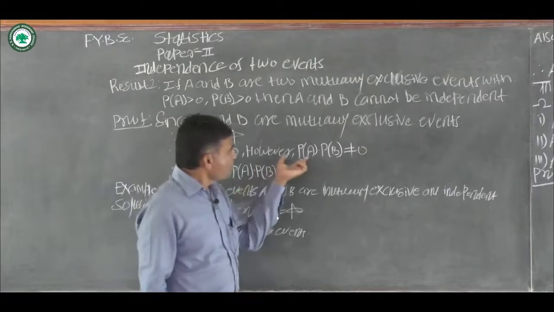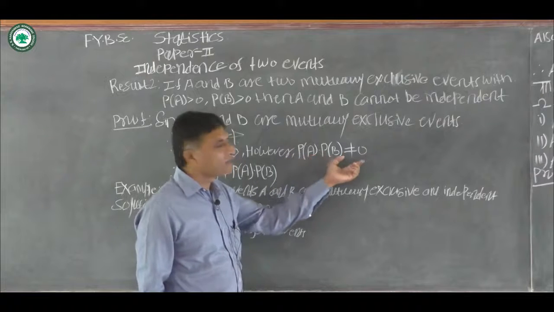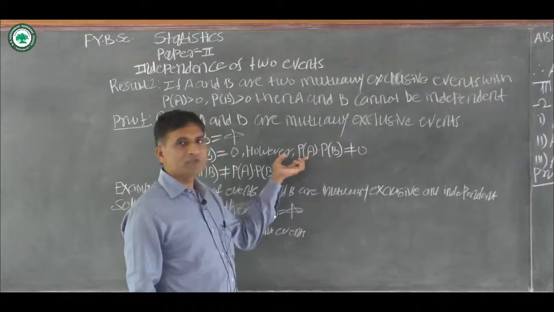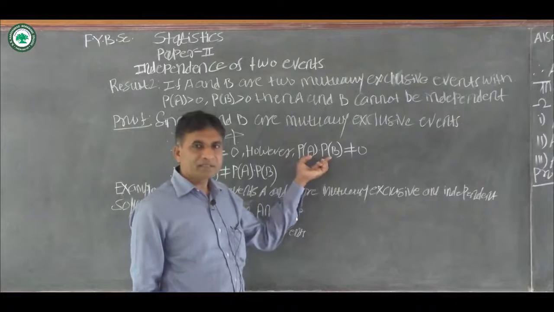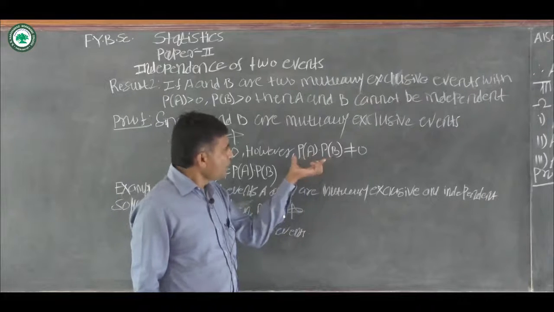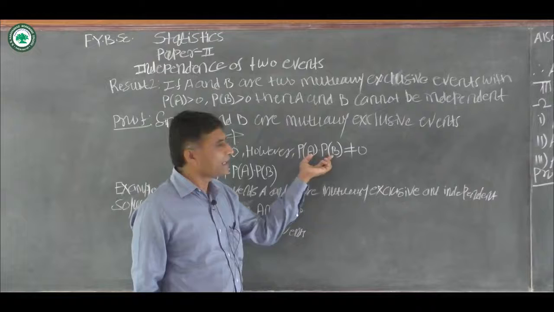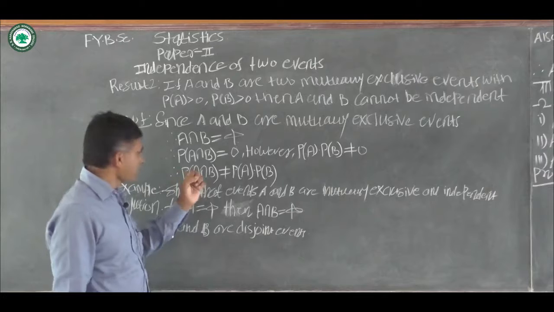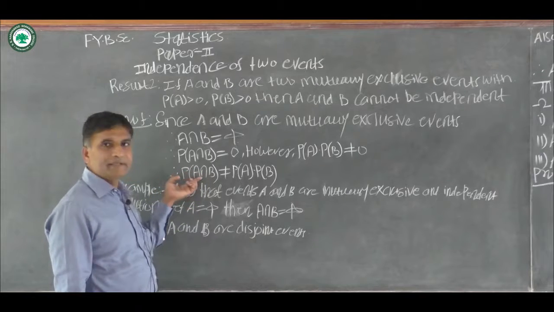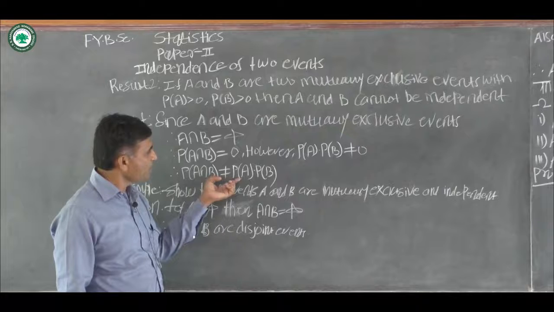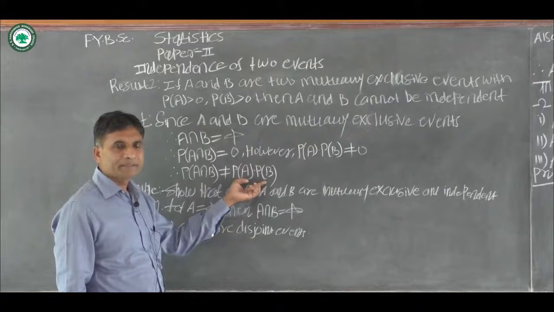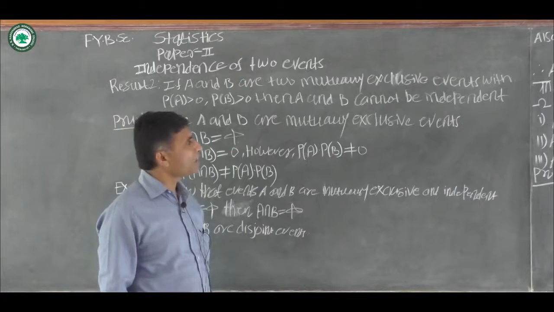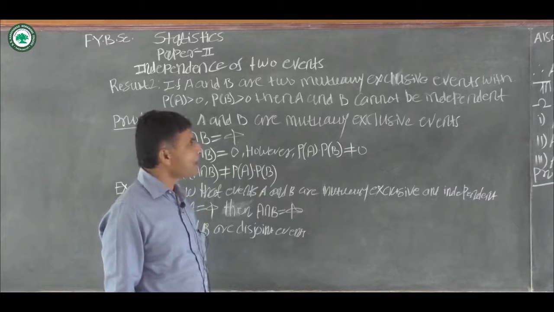However, probability of A into probability of B is not equal to 0, since the probability of event A is greater than 0 and probability of event B is also greater than 0. Therefore the product of probability of event A and probability of event B is not equal to 0. Therefore here probability of A intersection B is not equal to probability of A into probability of B. Hence the events A and B cannot be independent, that is, they are dependent.